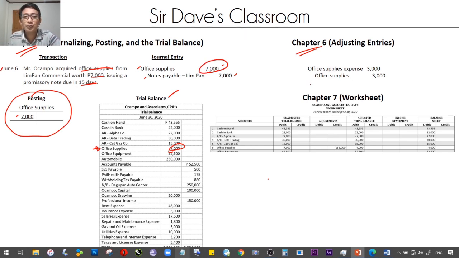Therefore, the expense portion must be recognized. So anong sabi mo sa chapter 6? Debit office supplies expense 3,000 to recognize the used portion. Credit office supplies 3,000 also.